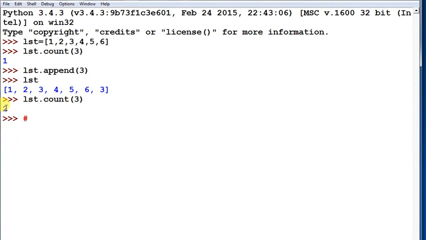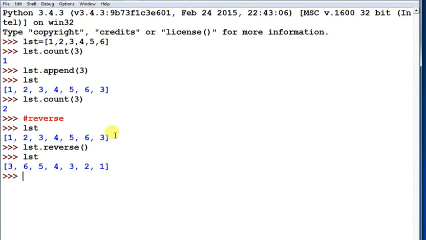Next function is reverse function. Reverse function reverses the list. So first you print the lst: 1 2 3 4 5 6 3, and then lst dot reverse, use, and then print lst. So look, the list items have been reversed, means all the list items have been reversed.